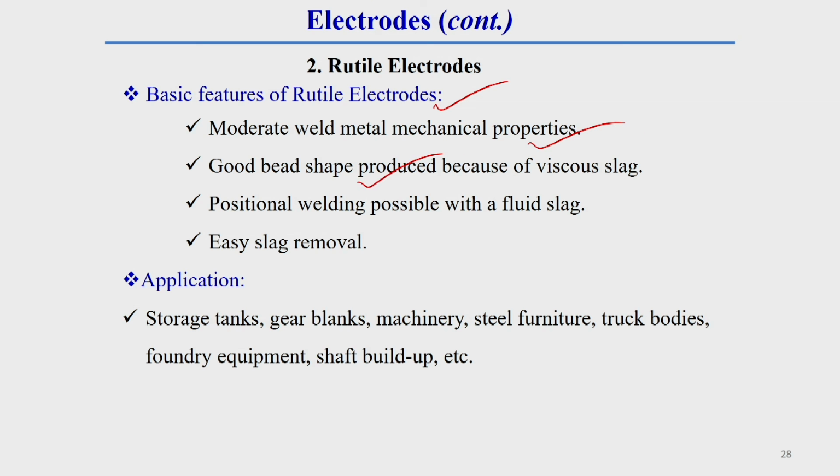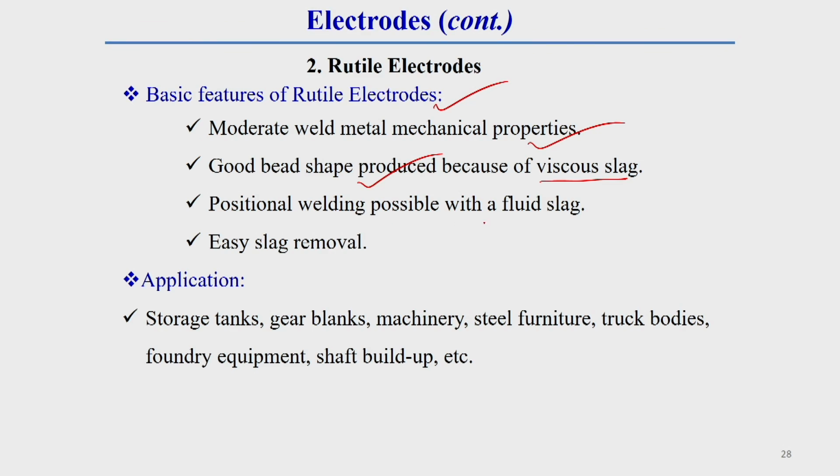Good bead shape is produced because of viscous slag. Due to this rutile material, the slag that develops becomes viscous, and that is why the bead shape can be of good quality. Positional welding is possible with this fluid slag. One thing you should remember: slag removal is also comparatively easier.